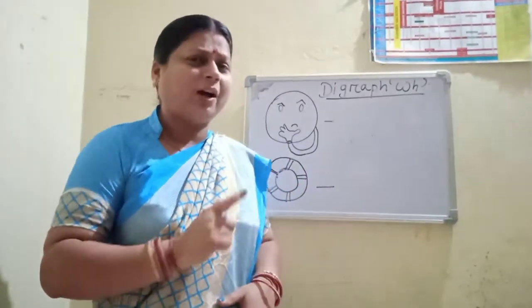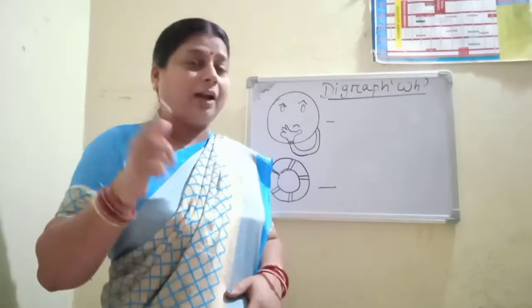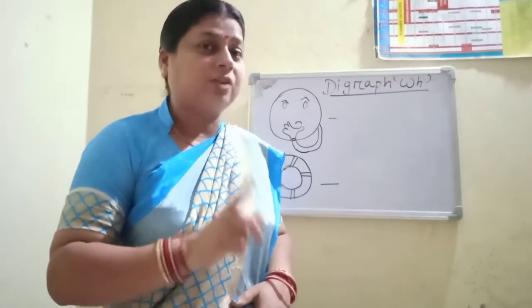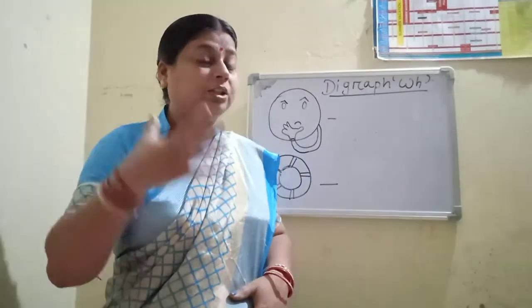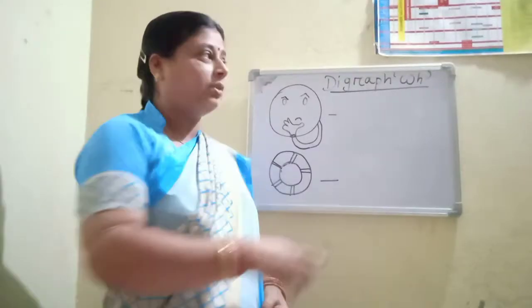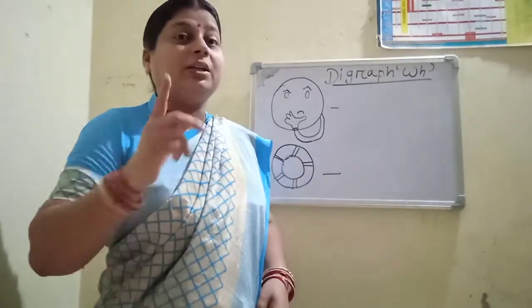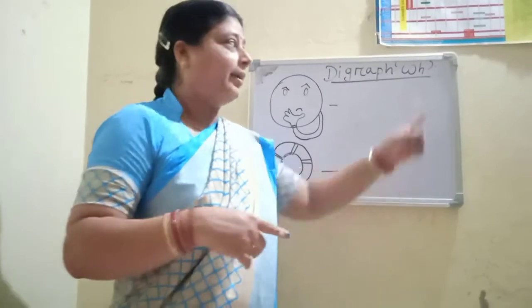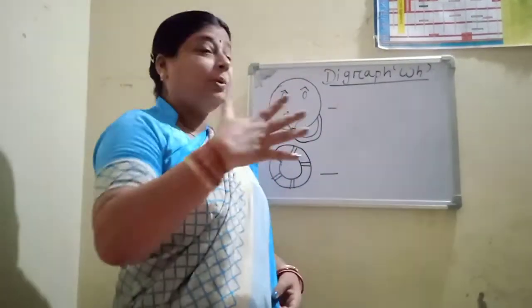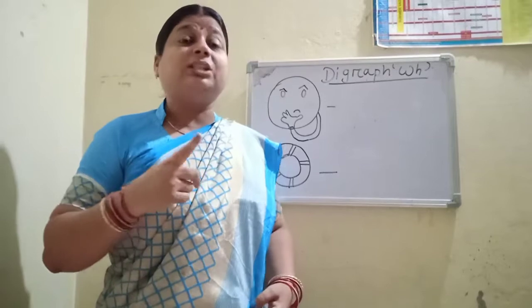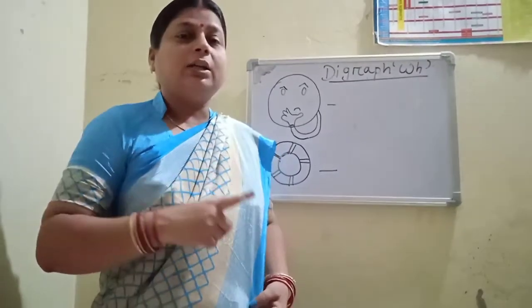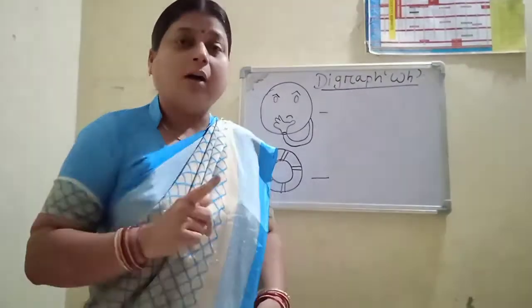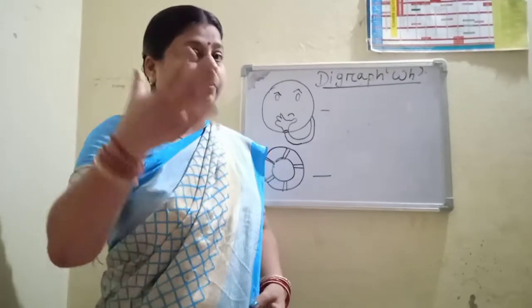Okay, in last class what did we learn? Tell me. In last class we learned saw ending sound words. Today we learn a new concept, the new digraph sound W and H. W sound is W and H sound is H. So W and H make one sound, that is W. WH's sound is W. We'll learn some words one by one.